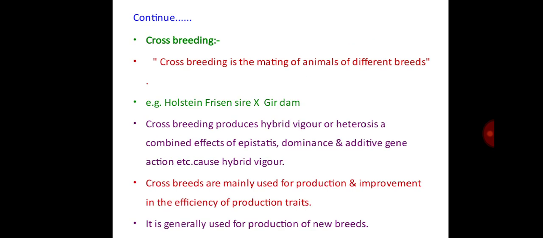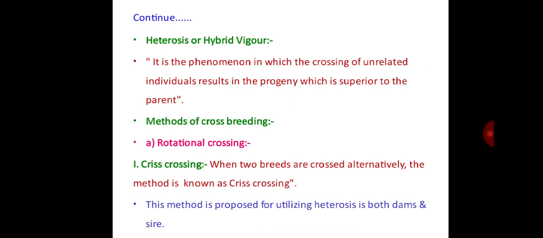Then crossbreeding. Crossbreeding is the mating of animals of different breeds. Example: Holstein Friesian sire mated with, or crossed with, the Gir. Here two breeds are crossed. Crossbreeding produces hybrid vigour or heterosis, a combined effect of epistasis, dominance, and additive gene action, etc. Crossbreeds are mainly used for production and improvement in the efficiency of production traits. It is generally used for production of new breeds.